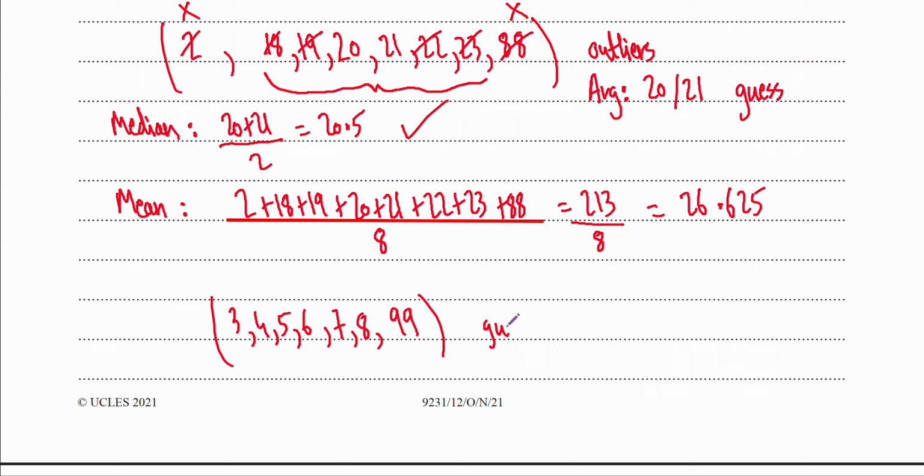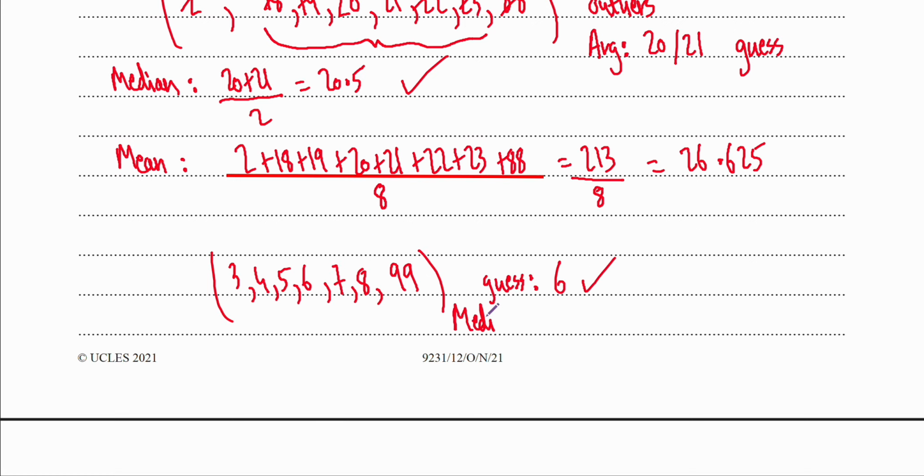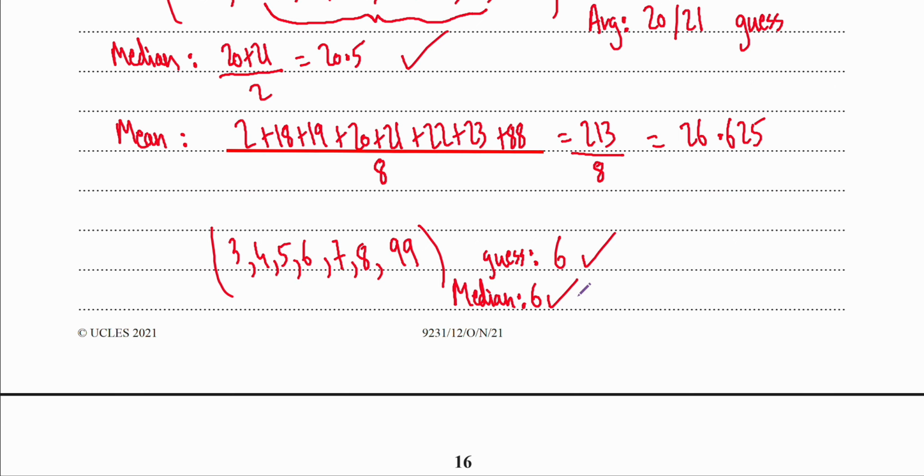We're going to guess the average to be, let's say, 6. Okay, that's our guess. Let's look at the median. Well, we're going to cancel out 3, we're going to cancel out 19. I'm going to cancel out 4, we're going to cancel out 8. We're going to cancel out 5, we're going to cancel out 7. We're going to get 6 left. Median is going to give us 6, which is perfect. That was my guess, and the median also says 6 is a good average.